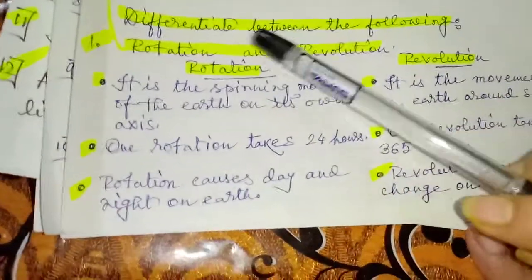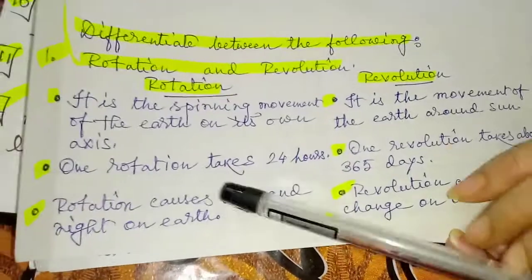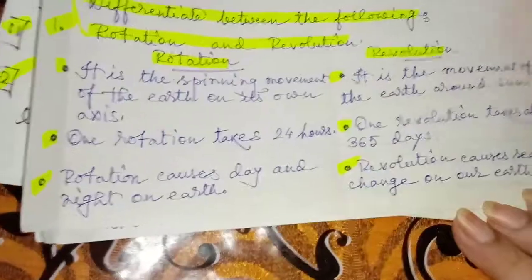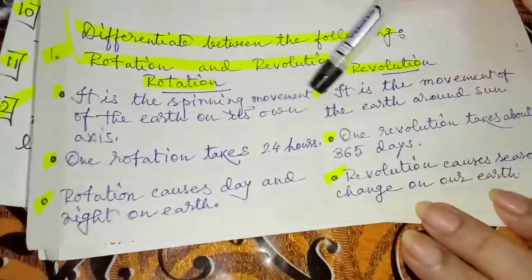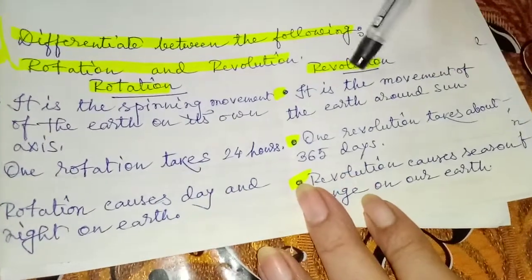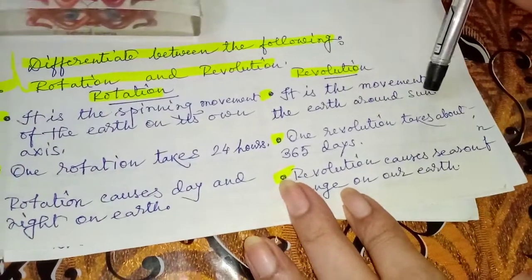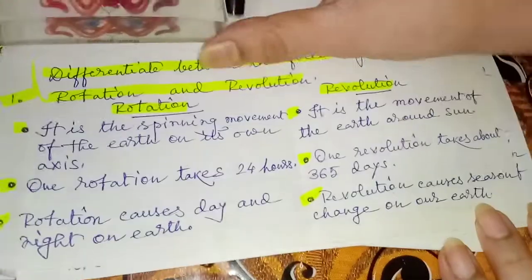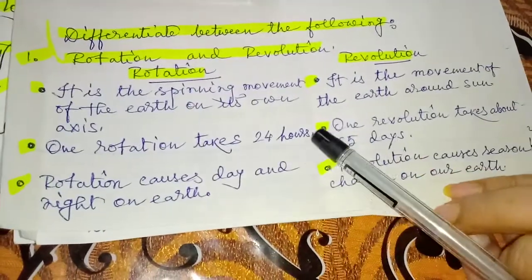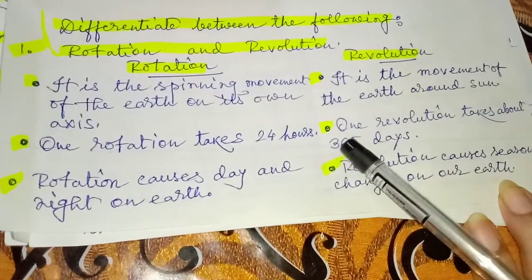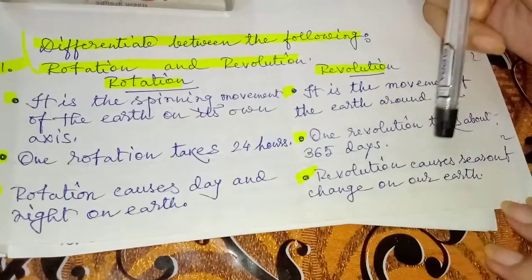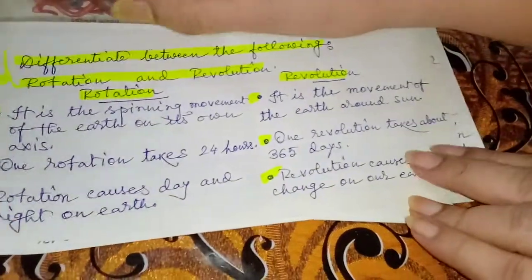Next, write the differences between the following: rotation and revolution. There are 3 differences. Rotation is the spinning movement of the earth on its own axis, and revolution is the movement of the earth around the sun. One rotation takes 24 hours, one revolution takes about 365 days. Rotation causes day and night on earth. Revolution causes season change on our earth.